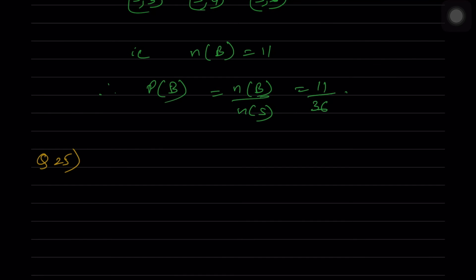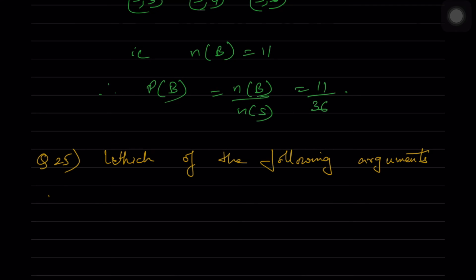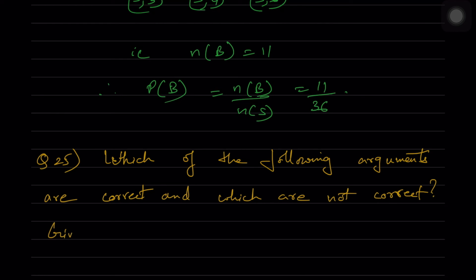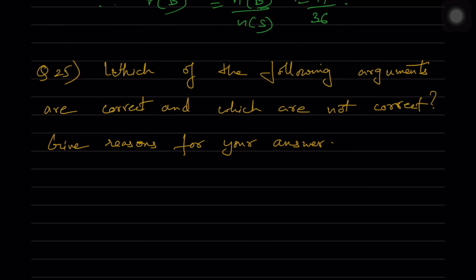So last problem, which of the following arguments are correct and which are not correct? Give reasons for your answers. Which of the following arguments are correct and which are not correct, we'll see over here.